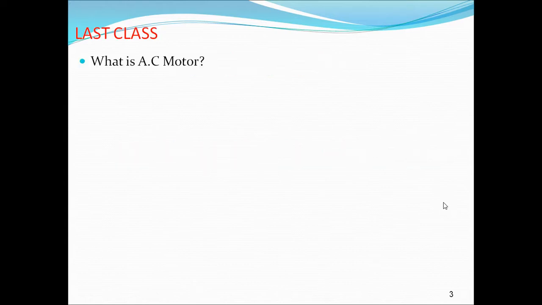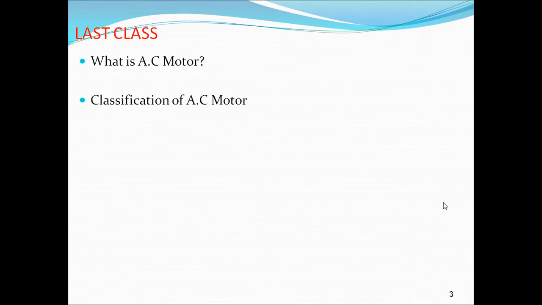In the last class, what we covered? In the last class, we covered what is an AC motor. Anyone can tell what is AC motor? AC motor is a motor which works on AC supply and it converts electrical energy into mechanical energy. It has a very wide range of applications. So AC motor is a machine which converts electrical energy into mechanical energy.